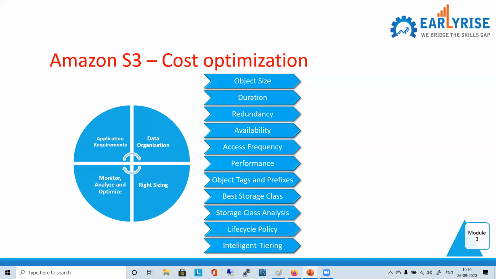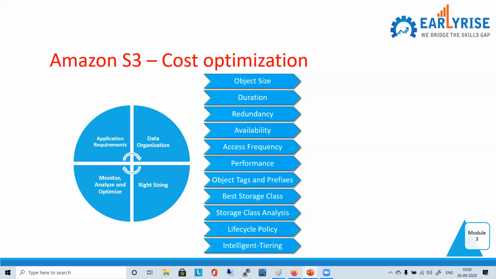And then decide what is going to cost me less. And if you make a mistake, not an issue. You can go back again. You can analyze the access pattern, everything, and then you can change it. So you always have the option to go back and fix the things that you have not managed well.